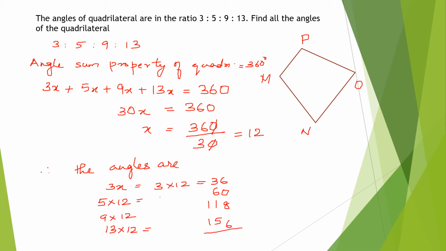Yes. Total how much will you get? Total you will get as 360.